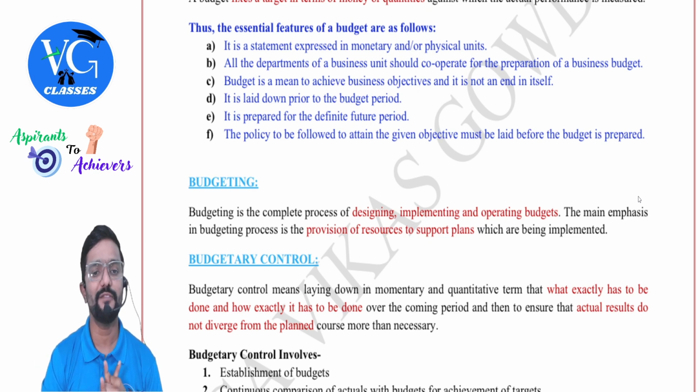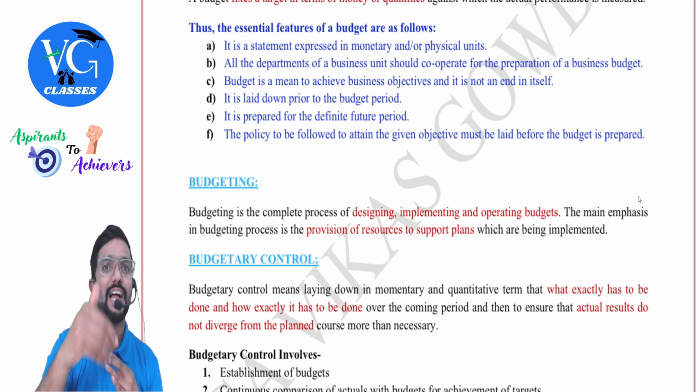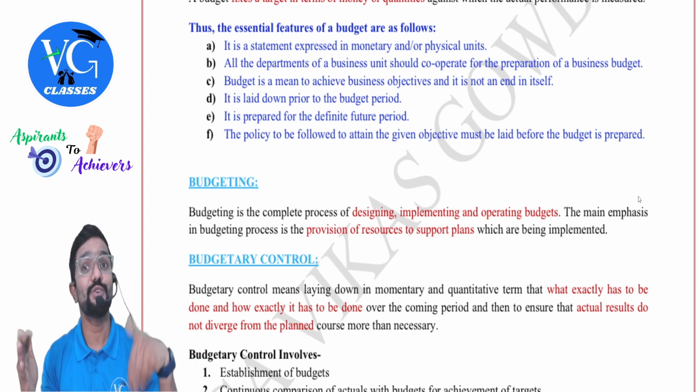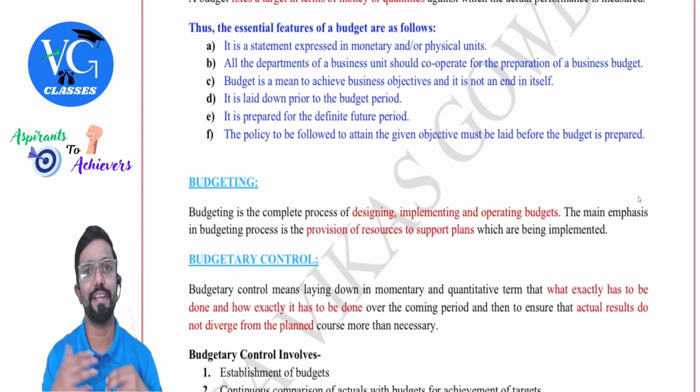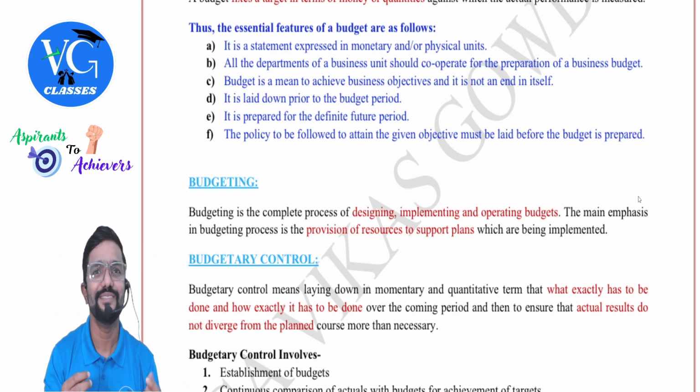Then the policy to be followed to attain the given objective must be laid down before the budget is prepared. That is, sir, what if I just tell what the target is? It is not enough. I should also tell how to achieve it. How do you break that down? And I should also provide the facilities, whatever is required. For example, I have told you you have to do this, but I have not released the money. What is the use? Correct.